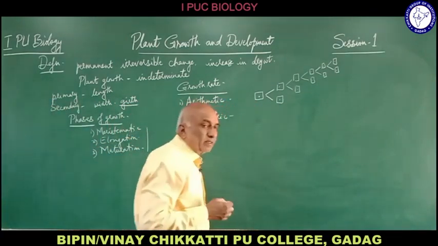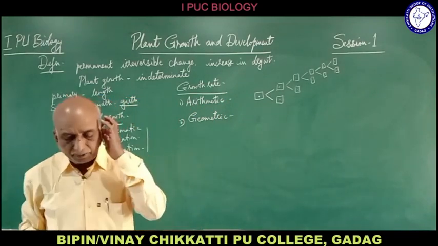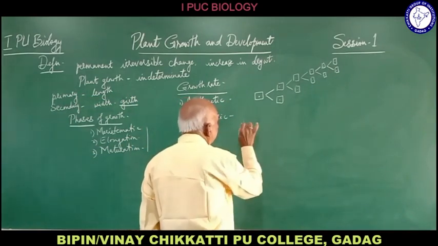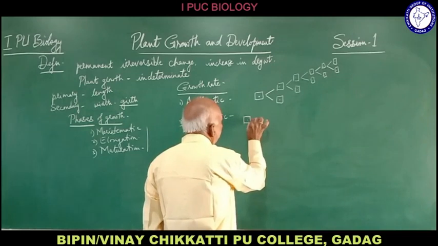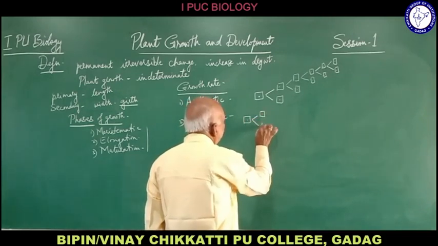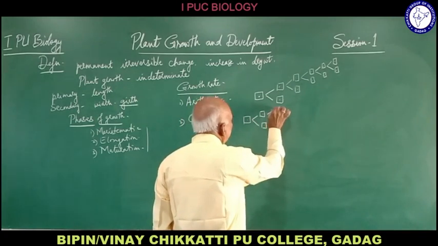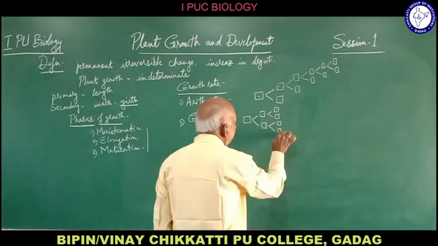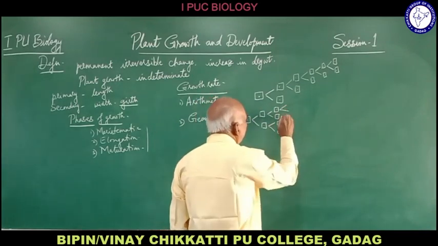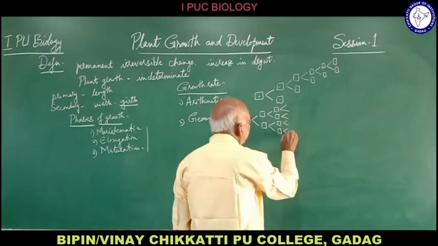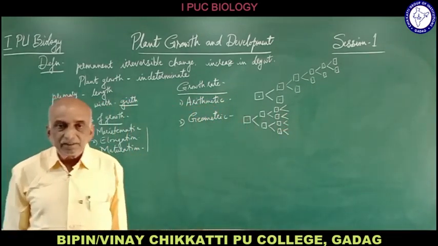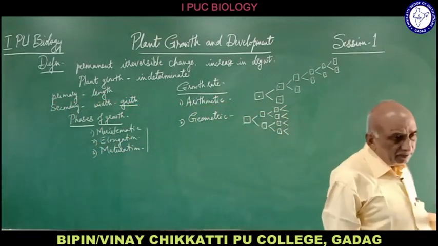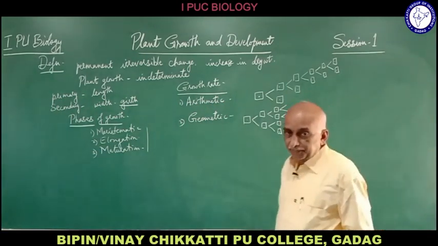Now, what is geometric growth? This geometric growth is somewhat different. Suppose this is the cell. It will divide into two cells. Here, both the cells will go on increasing in number. Again, these will divide into two. Again, these will divide into two. So the daughter cells will retain the property of cell division, and thus there will be an abnormal increase in the number of cells.